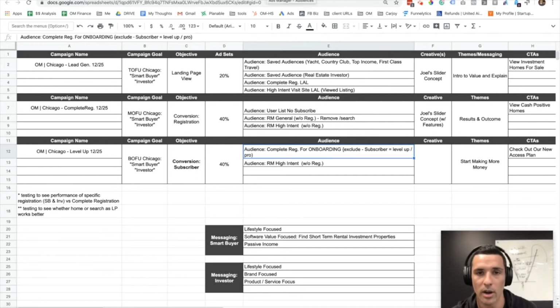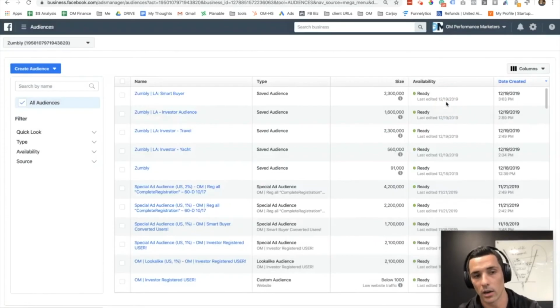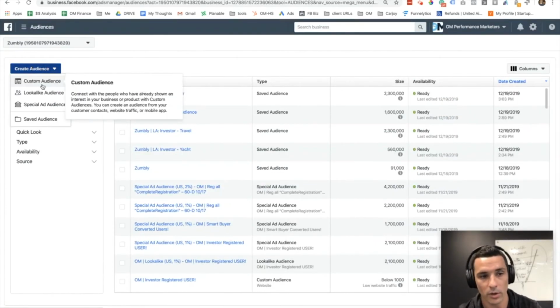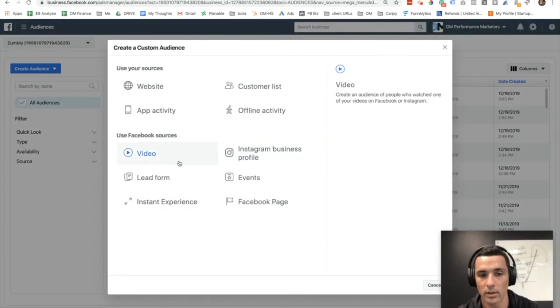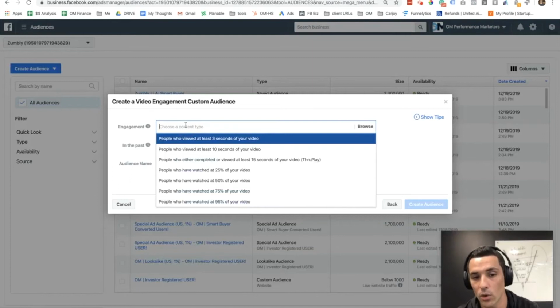Now, one topic I brought up before, we want to show you guys how to take people from engagement into an audience. Basically, how do we go from that $1 million number that Facebook gives us into a core group of people that actually care about our product at the top of the funnel, where a lot of people tend to spend a lot of money. So now we're in our audience builder, and all I'm doing here is going to your custom audience, choosing a source. We're going to choose a source inside Facebook, such as video, and now we're choosing our own content.